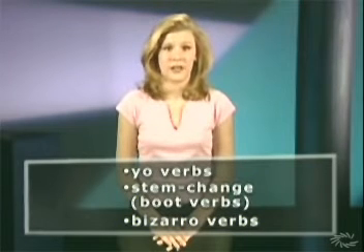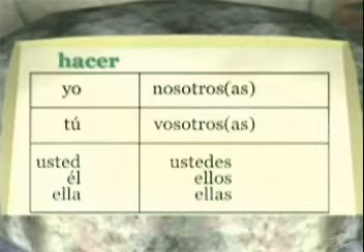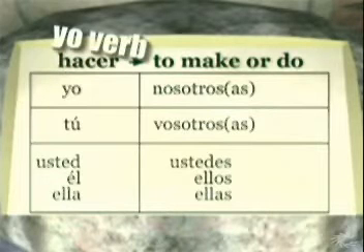The first category of irregular verbs is the easiest. We call them the yo verbs. Section A, yo verbs. We call them yo verbs because in the present tense, they're irregular only in the yo form. Plus, it's fun to say yo. You may already be acquainted with one of these verbs, hacer. Hacer means to make or to do, and since it's a yo verb, it's irregular only in the yo form.